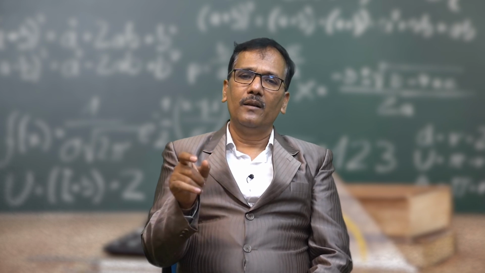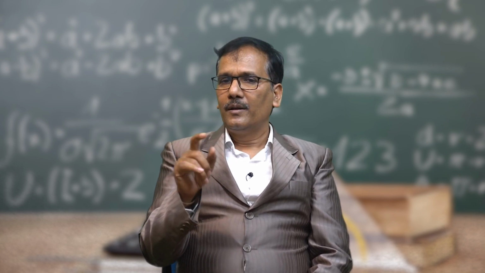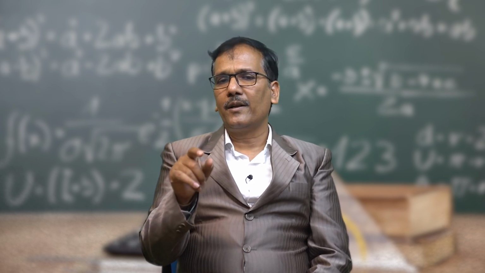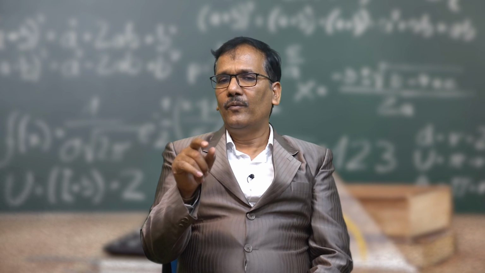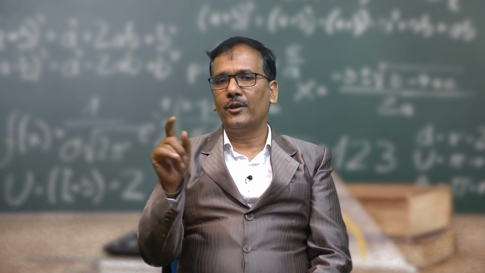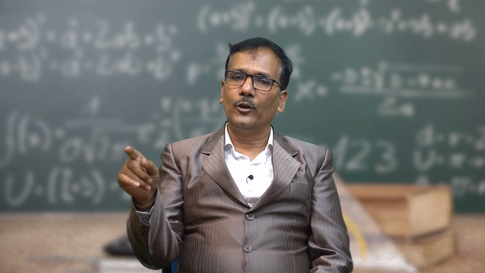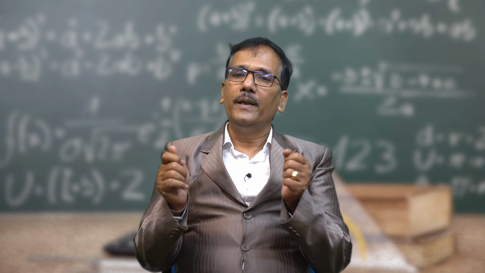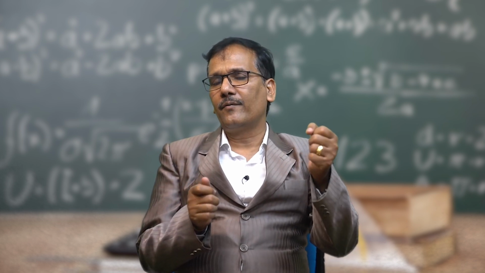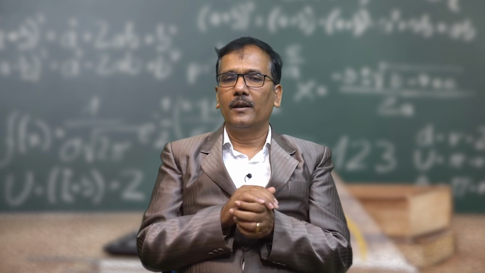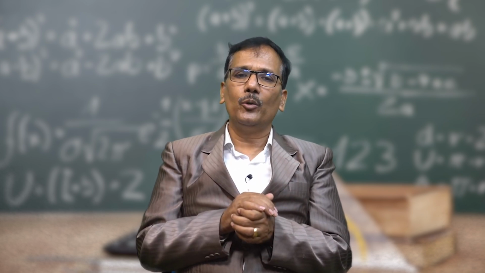So, Maxwell thought that if a change in magnetic flux generates an electric field, then if there is a change in electric flux or electric field, it should generate a magnetic field too, because nature is symmetric, so this type of behavior should be there. So, he associated the oscillating electric field and the oscillating magnetic field, coupled these two, and gave the concept of electromagnetic theory.